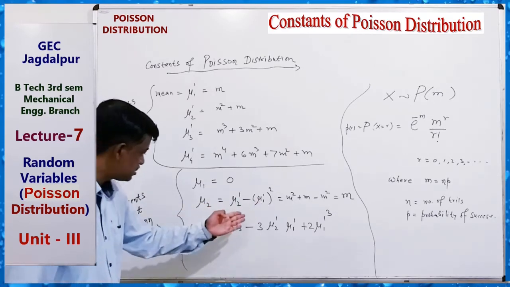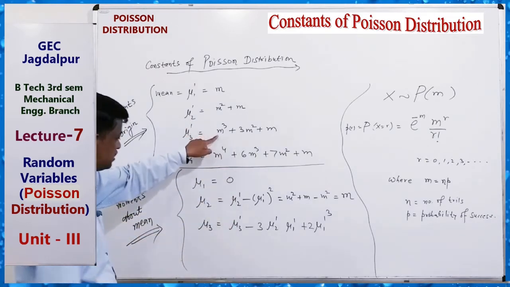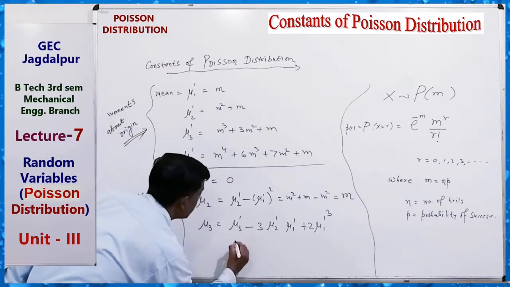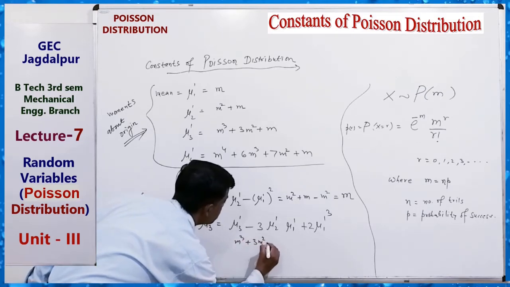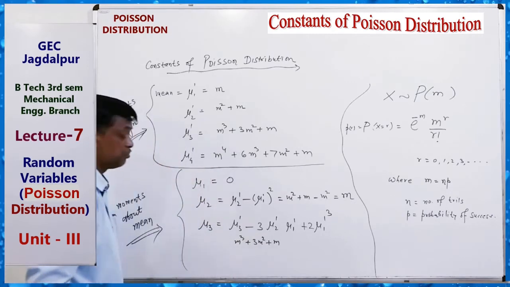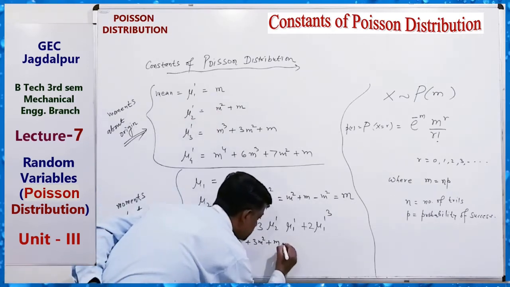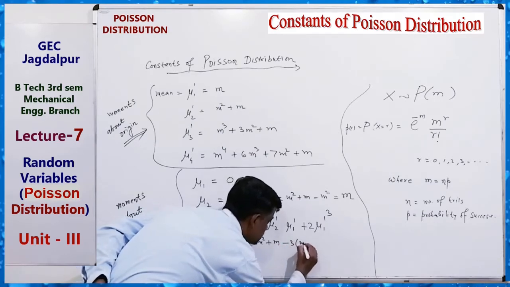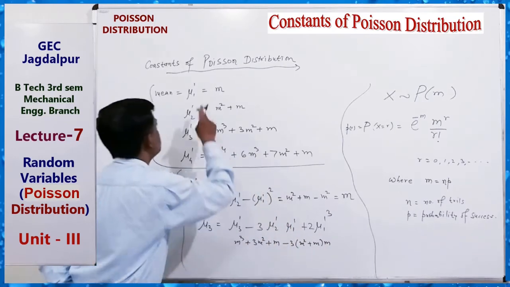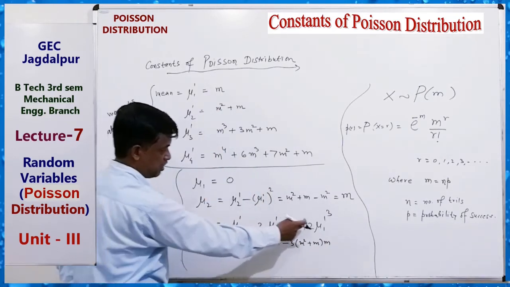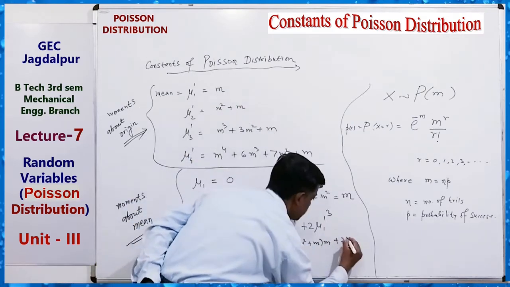By using this here, mu3 dash is m cube plus 3 m square plus m, minus 3 mu2 dash mu1 dash, which means m square plus m into m, plus 2 mu1 dash cube, which is m cube.